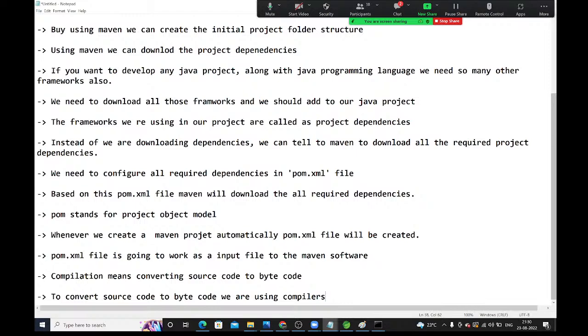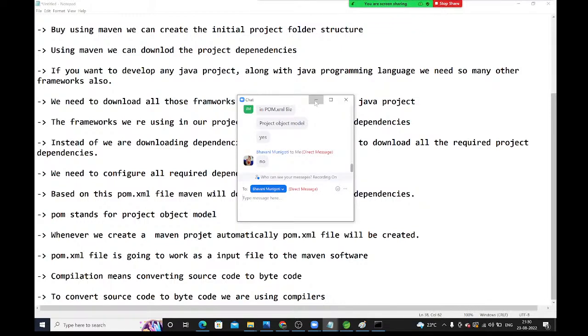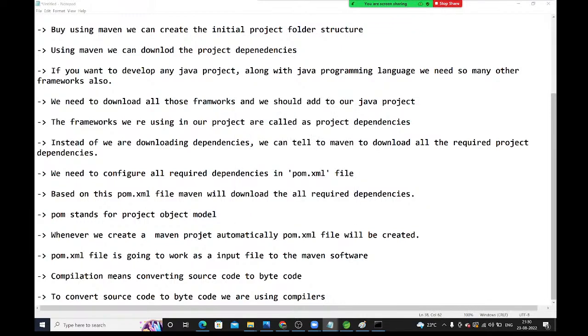No, the client can't understand. Then what do we need to do? We need to compile and package as a jar or war file. All 100 programs, we need to compress and package as a jar or war file and give that war file to the client. We need to deploy.